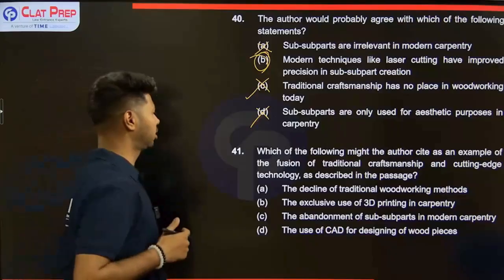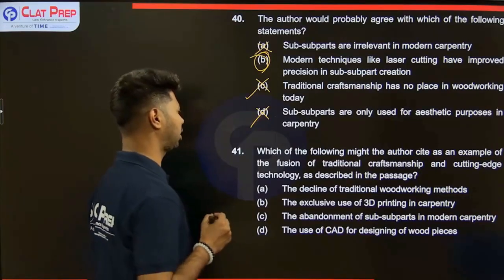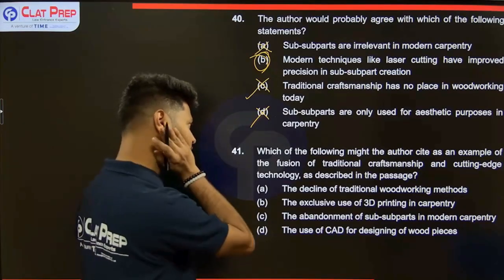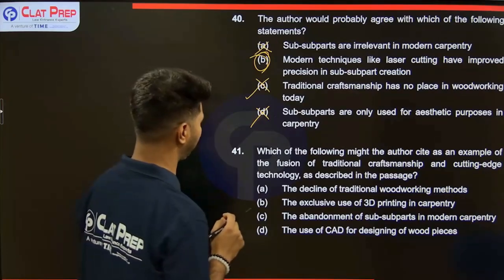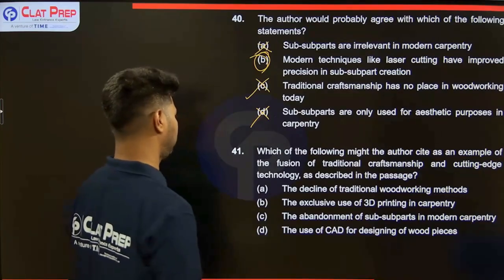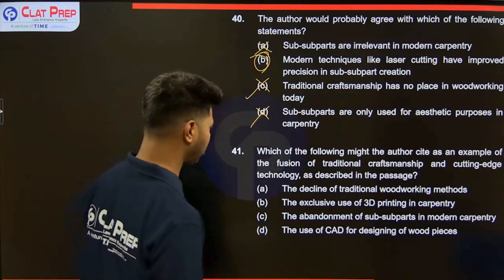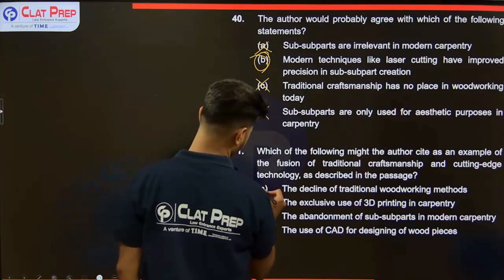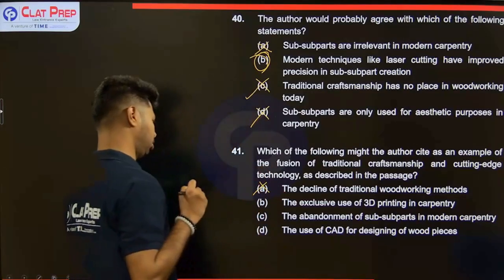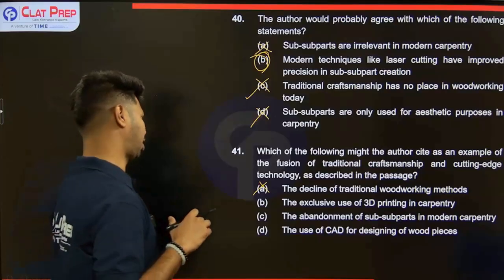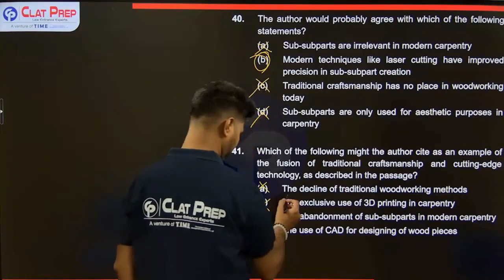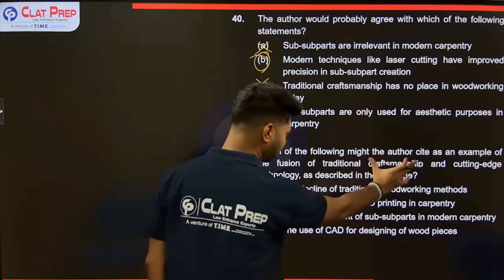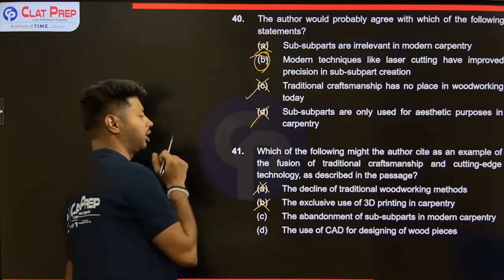All right. Okay. Next question. Which of the following might the author cite as an example of the fusion of traditional craftsmanship and cutting edge technology as described in the passage? Decline of traditional woodworking methods? No. The exclusive use of 3D printing in carpentry? No. What we're looking at is traditional craftsmanship merging with cutting edge technology.